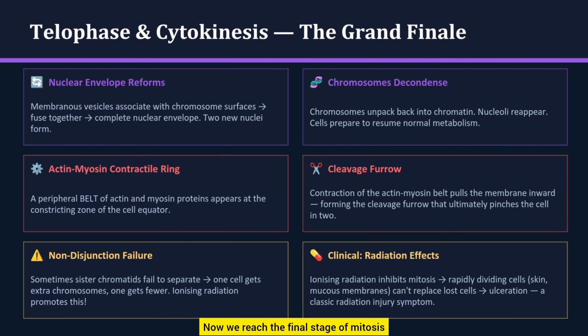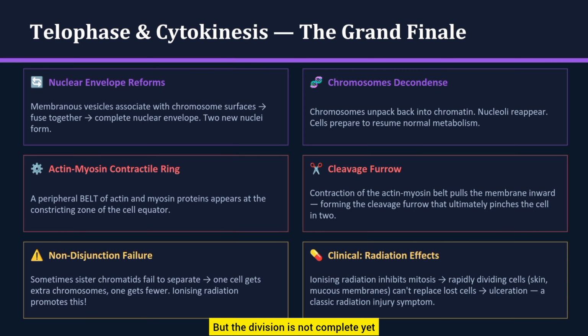Now we reach the final stage of mitosis, telophase and cytokinesis, the grand finale. At this point, the chromosomes have already reached opposite ends of the cell. They begin to relax and uncoil, returning to their normal chromatin form. Around each set of chromosomes, a new nuclear envelope starts forming, creating 2 separate nuclei. The nucleolus also reappears, indicating that the cell is preparing to resume its normal functions.